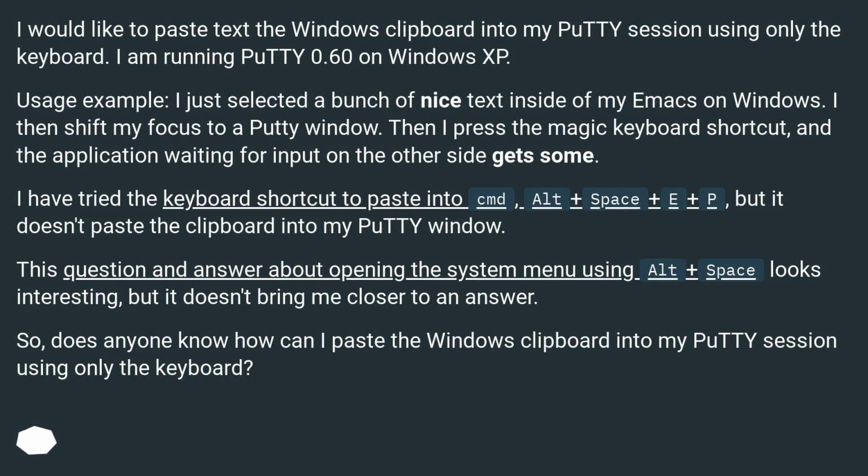I have tried the keyboard shortcut to paste into CMD, Alt plus space plus E plus P, but it doesn't paste the clipboard into my PuTTY window. This question and answer about opening the system menu using Alt plus space looks interesting, but it doesn't bring me closer to an answer. So, does anyone know how I can paste the Windows clipboard into my PuTTY session using only the keyboard?